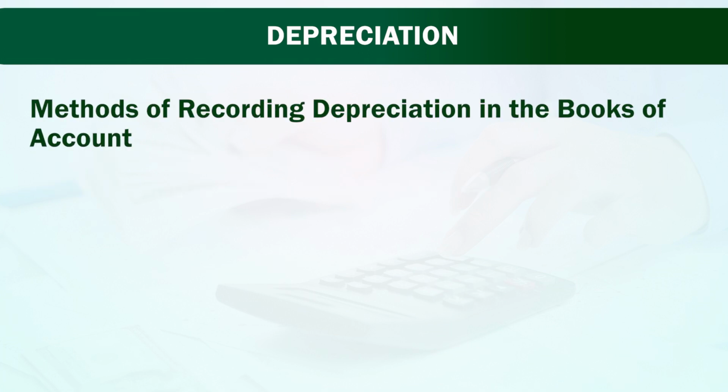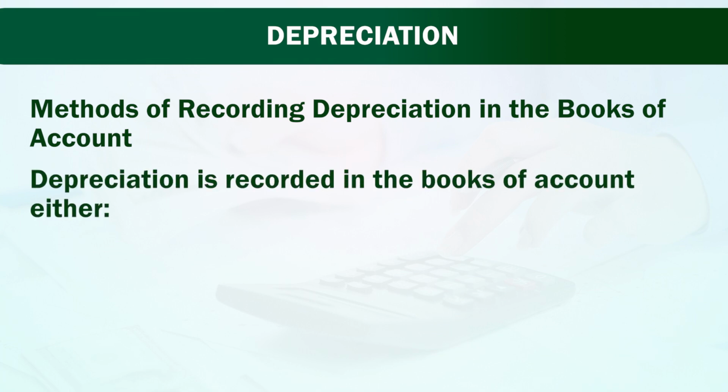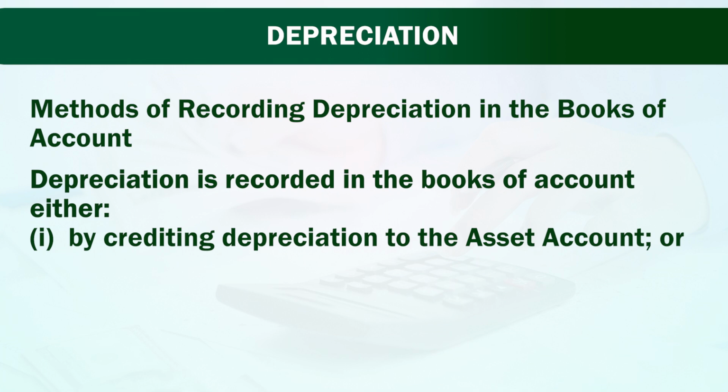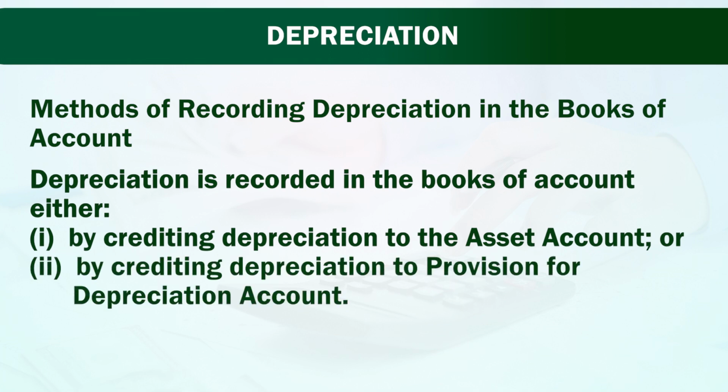Methods of recording depreciation in the books of accounts. This is very important, friend. Be careful for this because there are different methods given, but ultimately the effect of depreciation will remain identical in any method. Depreciation is recorded in the books of accounts either by crediting depreciation to the assets account or by crediting depreciation to provision for depreciation account.